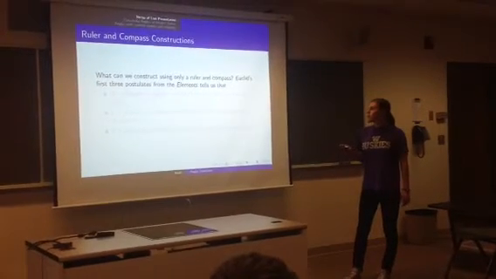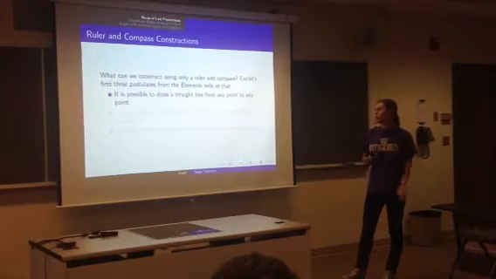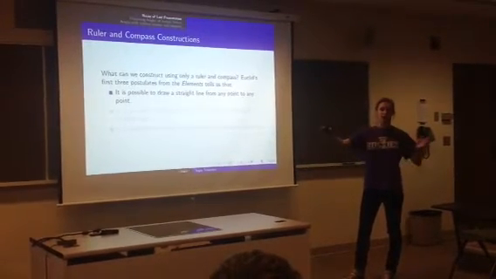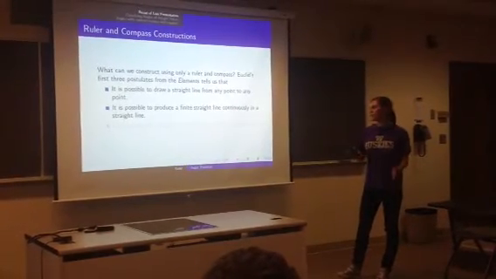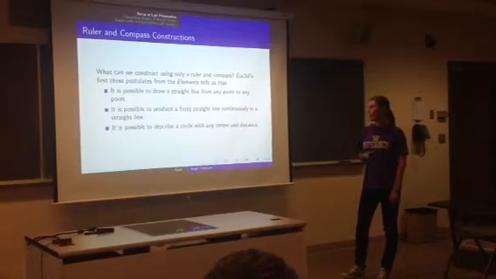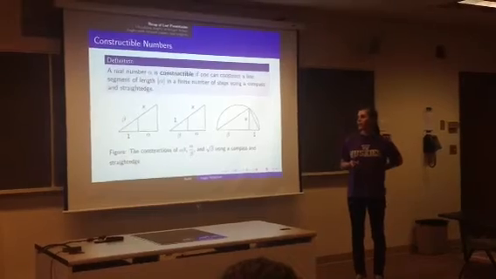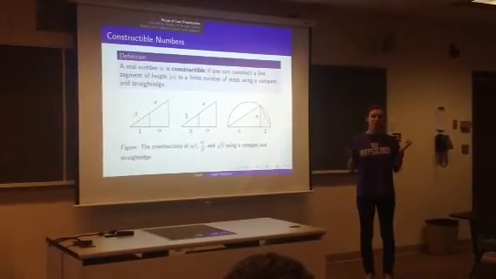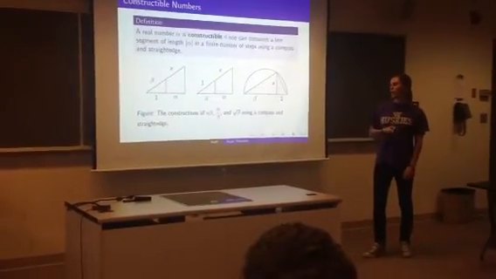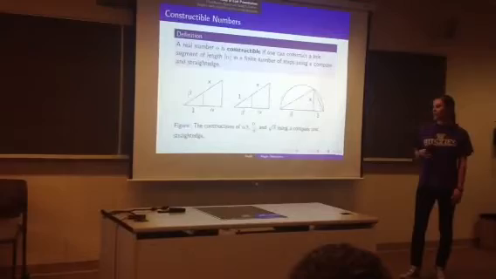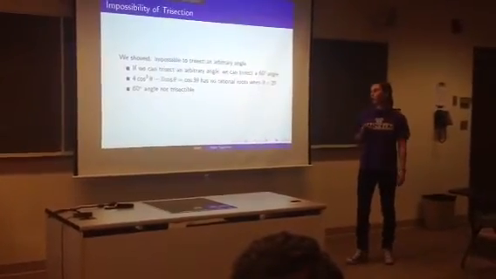From last time, we talked about the different constructions that we can do with just the ruler and compass. We can draw a straight line from any point A to B, we can extend any line segment, and we can make a circle with a given center and radius. We also talked about when a number is constructible, meaning it can be constructed with the ruler and compass in a finite number of steps. Given constructible lengths alpha and beta, we can construct alpha times beta, alpha divided by beta, and also square roots. It'll be important to remember that.